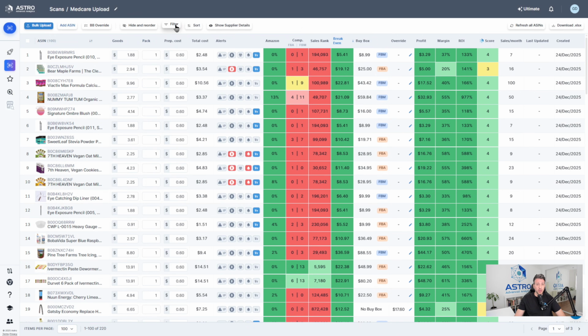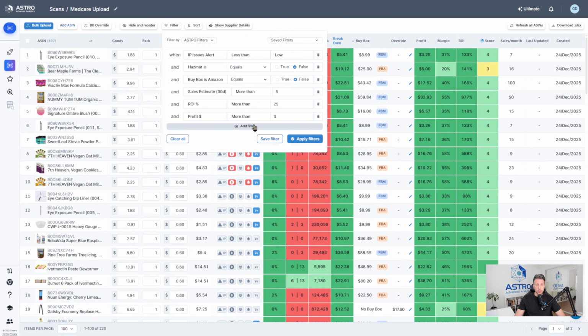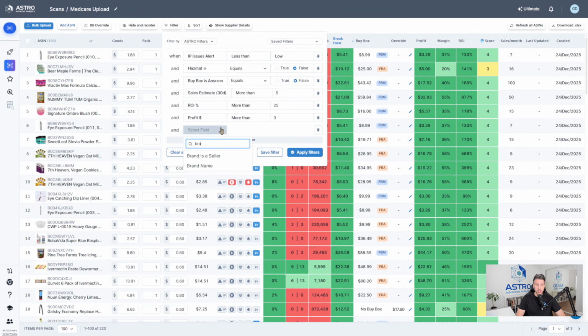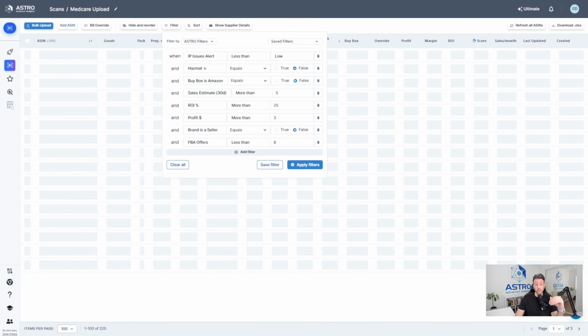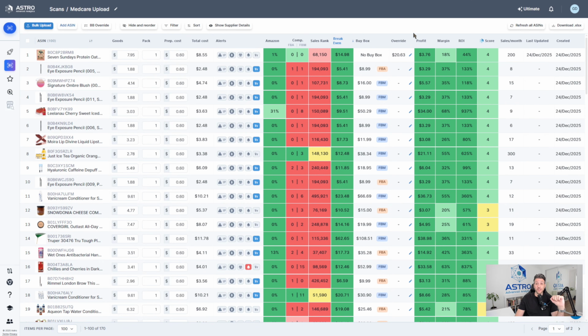So I'm going to apply one more filter. Let's remove all the ones where the brand's actually selling them. So brand is a seller, and let's say false. I'm also going to remove any product where there are too many sellers. If there's more than, let's say, 10 FBA sellers, I want to remove it. So I don't want to see FBA offers; I want there to be less than, let's say, 8. I'm just going to apply this filter now and see where we go from 220, how many are going to be left. All right, we're at 170. I think these are good.